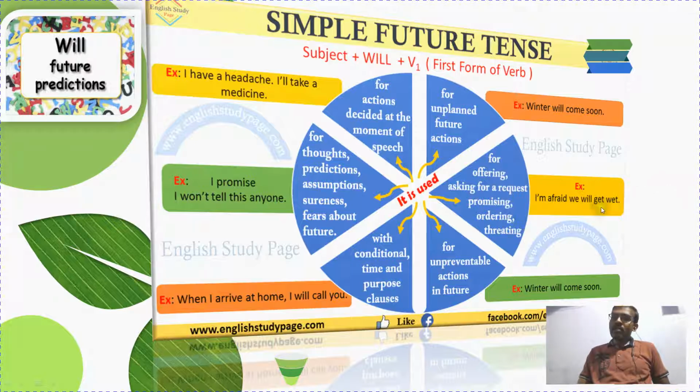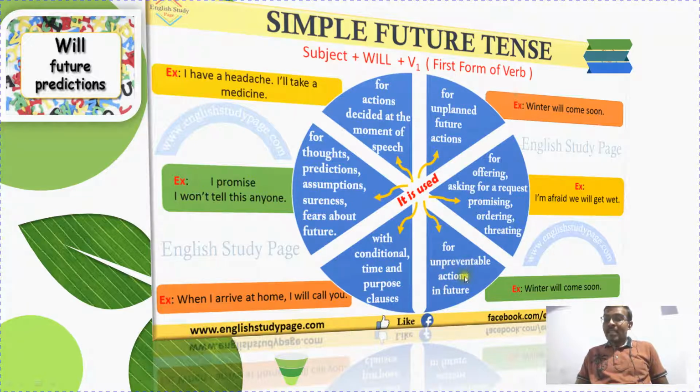Likewise, we can make a lot of requests and promises. I promise you that I will take you to the OT. I will take you to foreign countries. Likewise, we can go for promising and requesting things to be placed in the future. For unpreventable actions in the future, this is the next use.